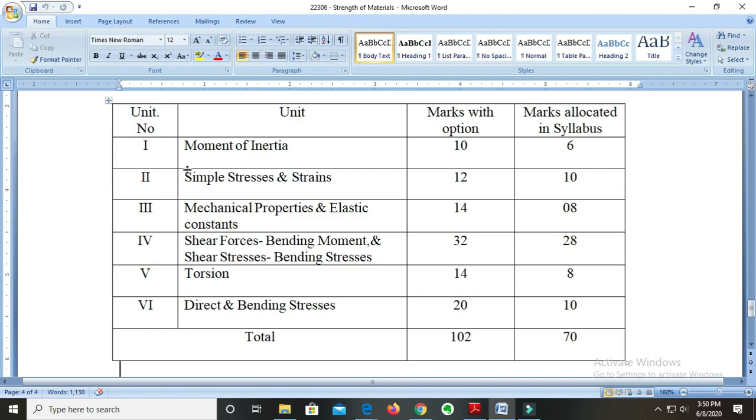Why so? Because these two topics are of theoretical nature, and mostly of introductory kind. Then after that we'll take units 4, 5 and 6. So we are going to complete all those topics in this process.